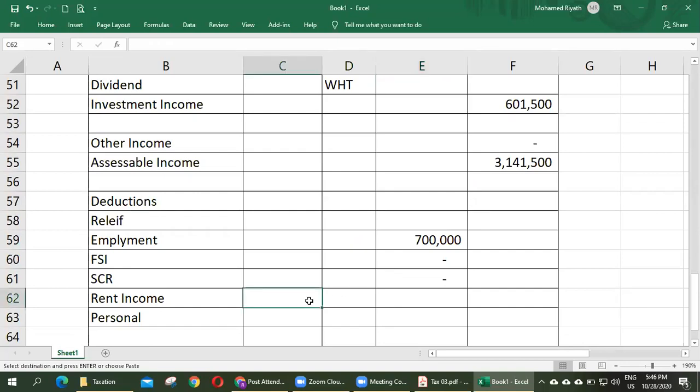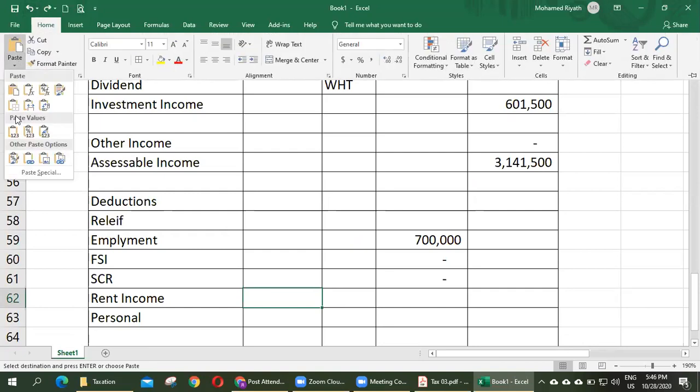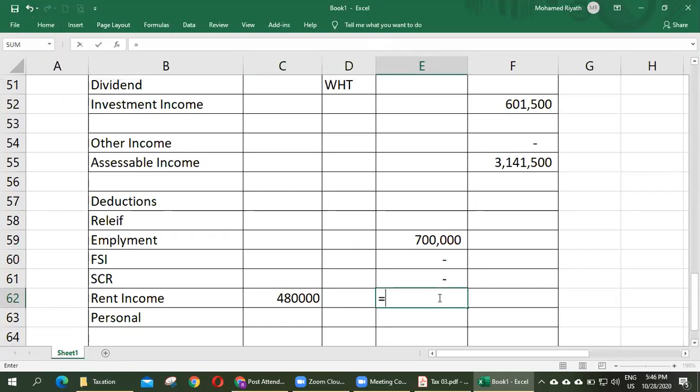His rent income is 480,000, 25% of this. How much? 120,000. Personal relief, how much personal relief? Yes, very good. 500,000. MS1 replied.